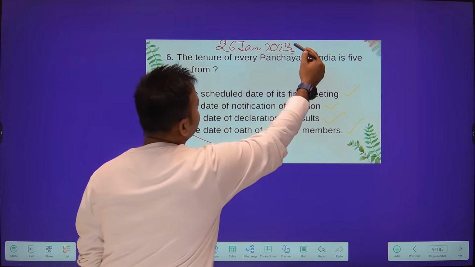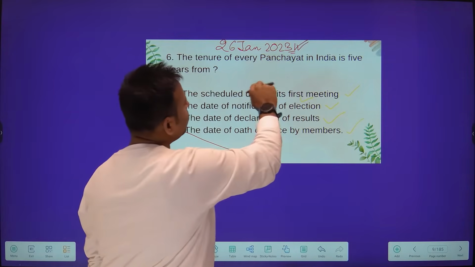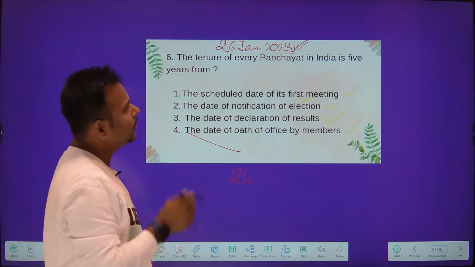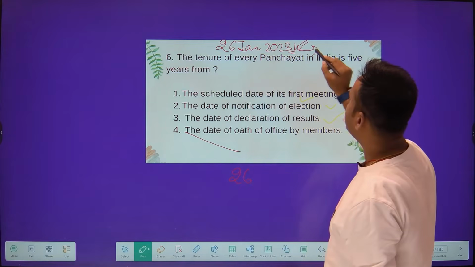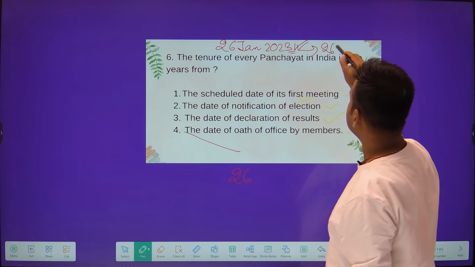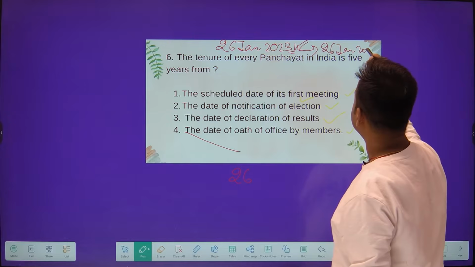This is the date when the tenure of panchayat started. Okay. So the tenure is 5 years. That means this panchayat will remain in function till 26th of January 2028.